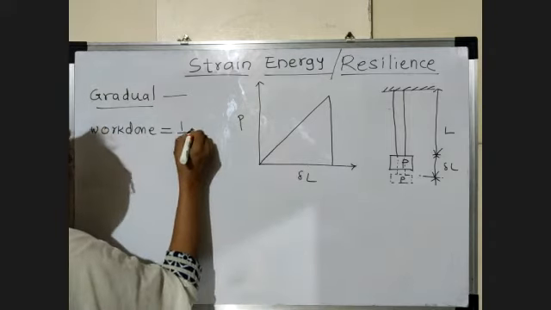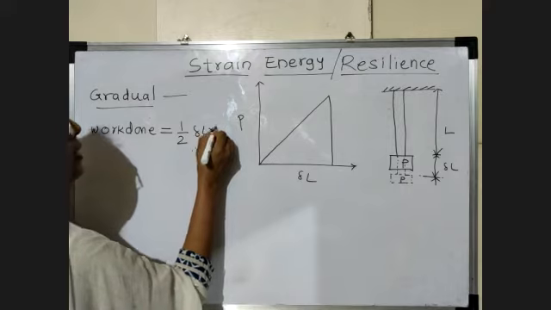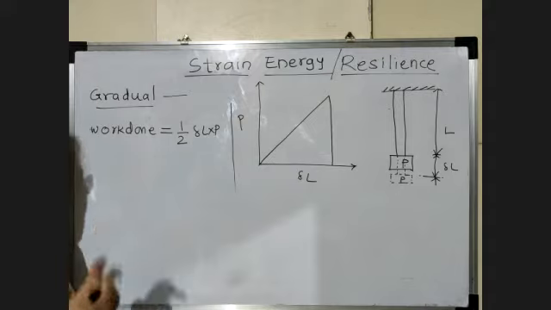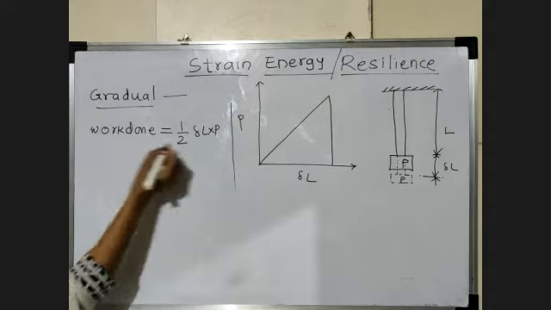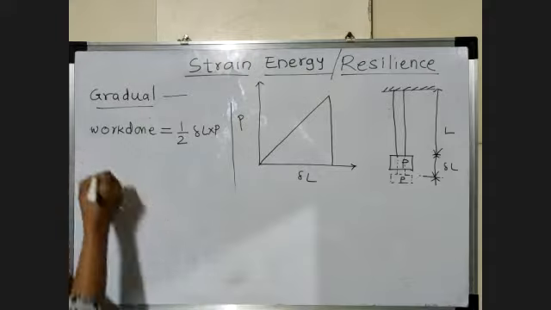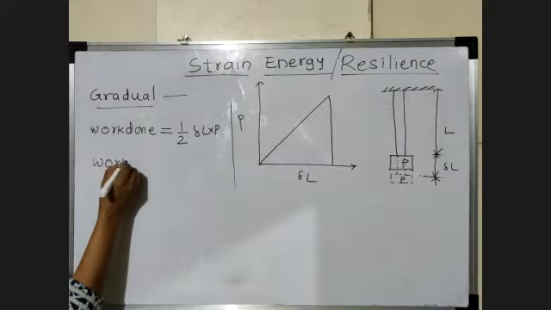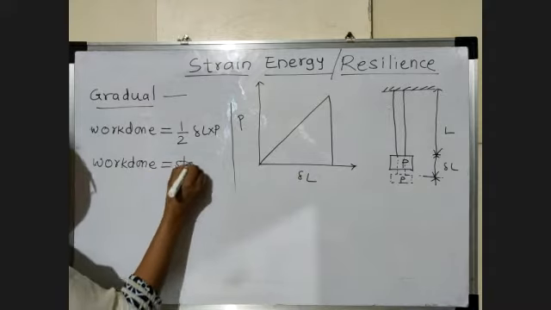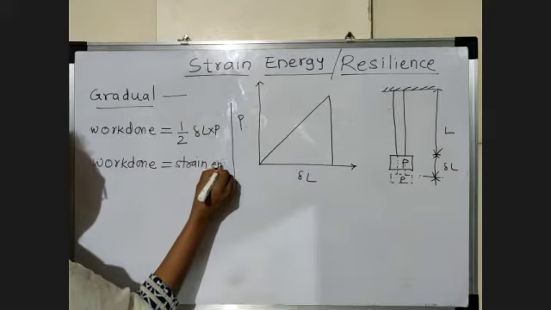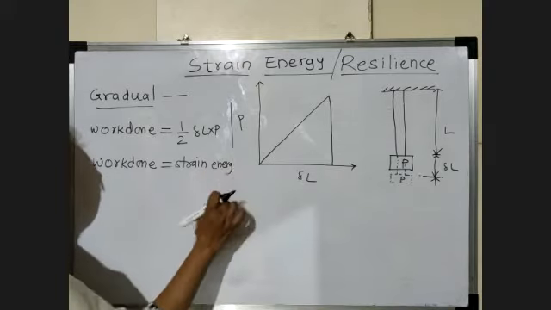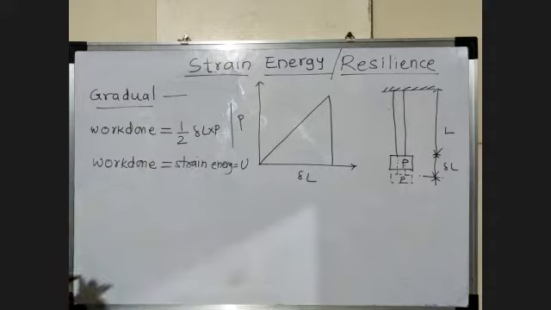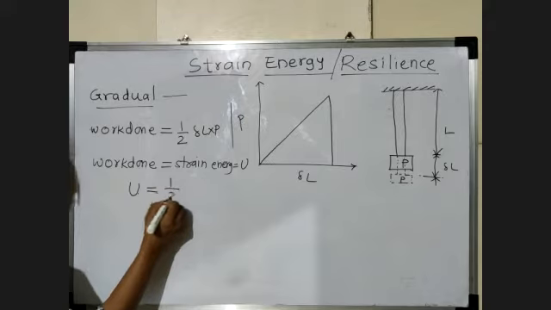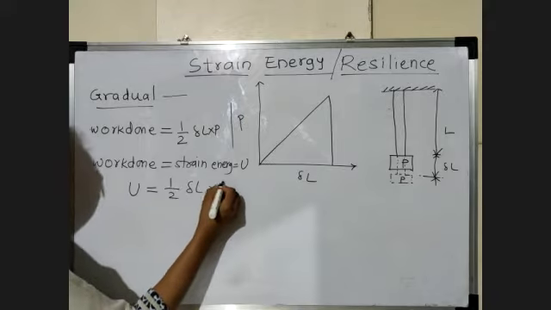The base is delta L and the height is P. So work done is equal to half delta L into P. As we know, work done and strain energy are the same, so we find the strain energy using the principle of work done. This strain energy is denoted by capital U, so U is equal to half delta L into P.